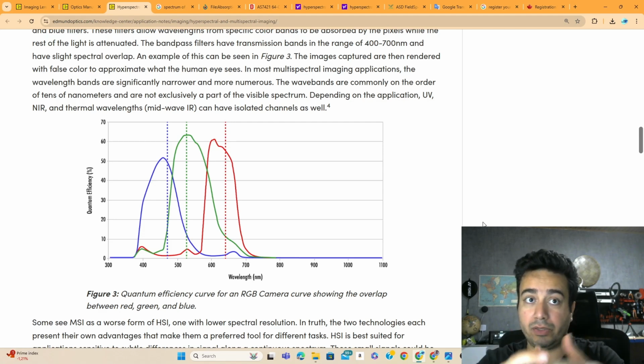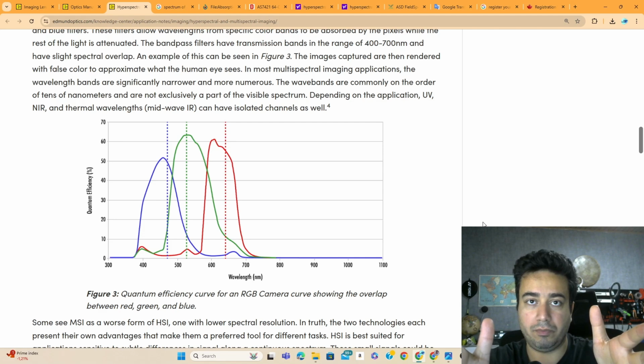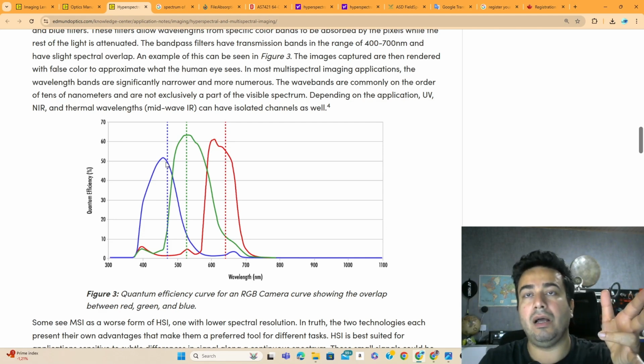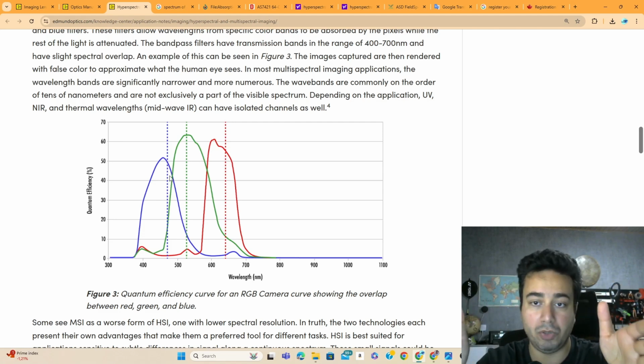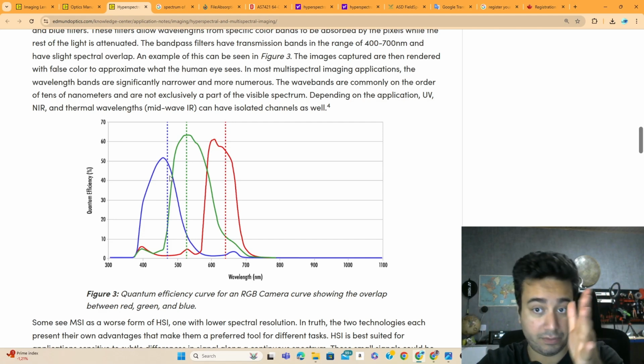We have cameras that have 3 channels, RGB, and RGBs are somehow like a multispectral because they have some specific wavelengths that have a peak. For example, blue has its own peak, green has its own peak, and far away red has its own peak.